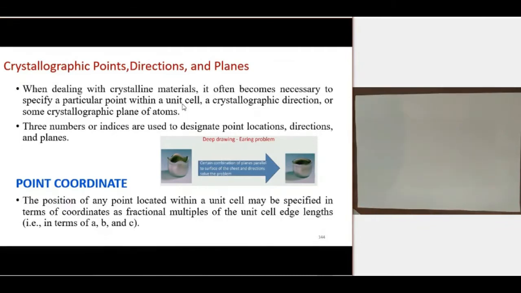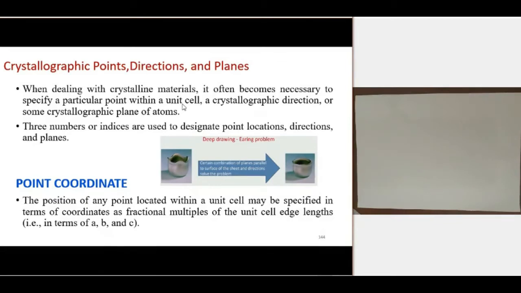And like the previous example, we need crystallographic directions. For a particular direction, we need to specify or index or name that direction in the crystallography.